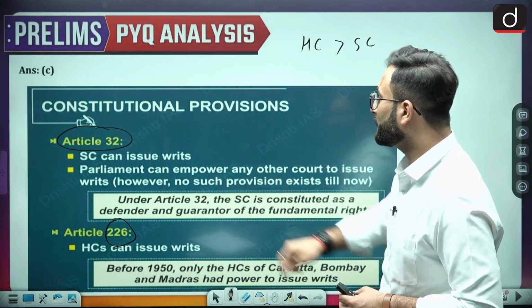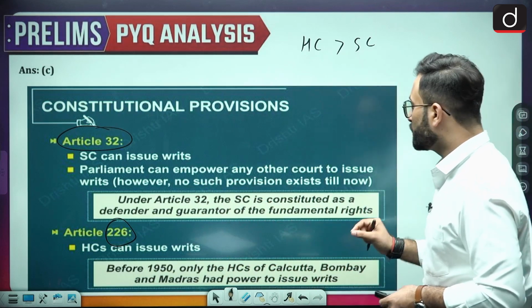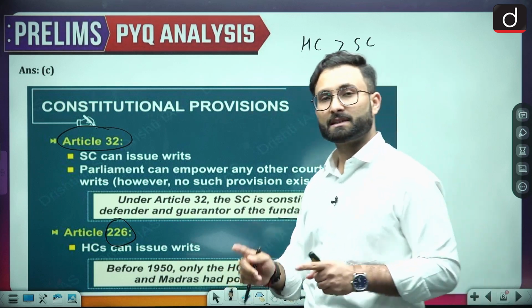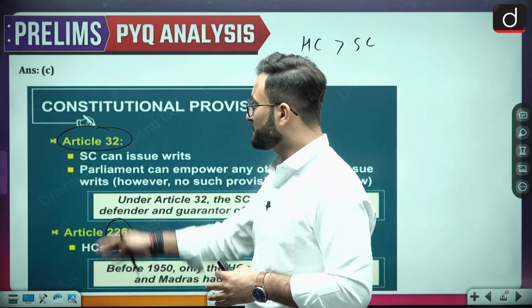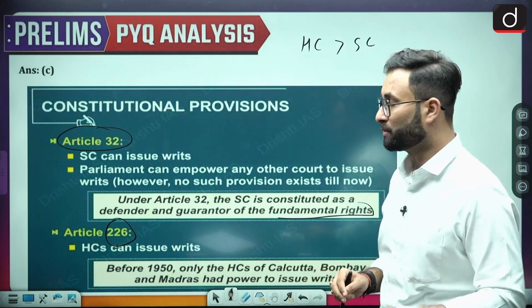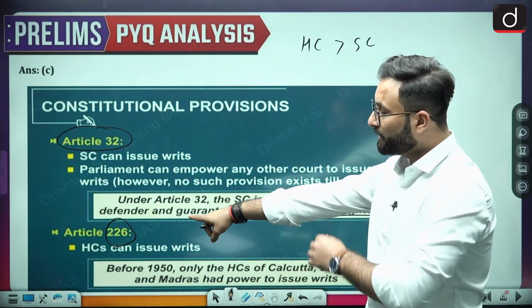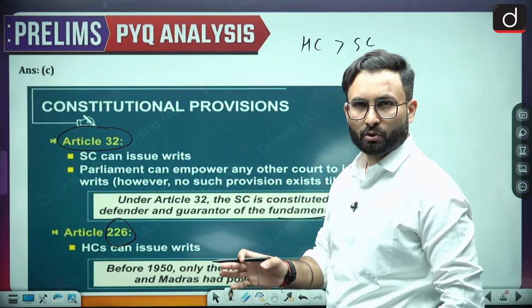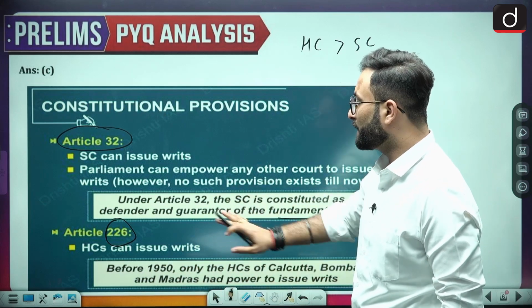Other than that, under Article 32, the Supreme Court is constituted as the defender and the guarantor of the fundamental rights. So that is why we are saying that if there is a violation of fundamental rights, then only the Supreme Court can go for the issue of the writ. Now, talking about Article 226, herein the High Court can, in other matters also, issue the writ. Okay, so that is why that becomes important.